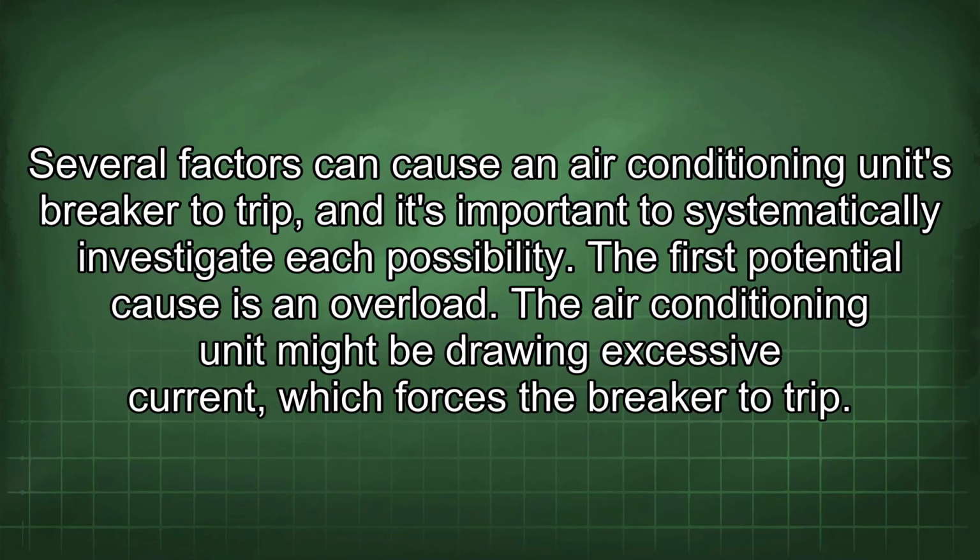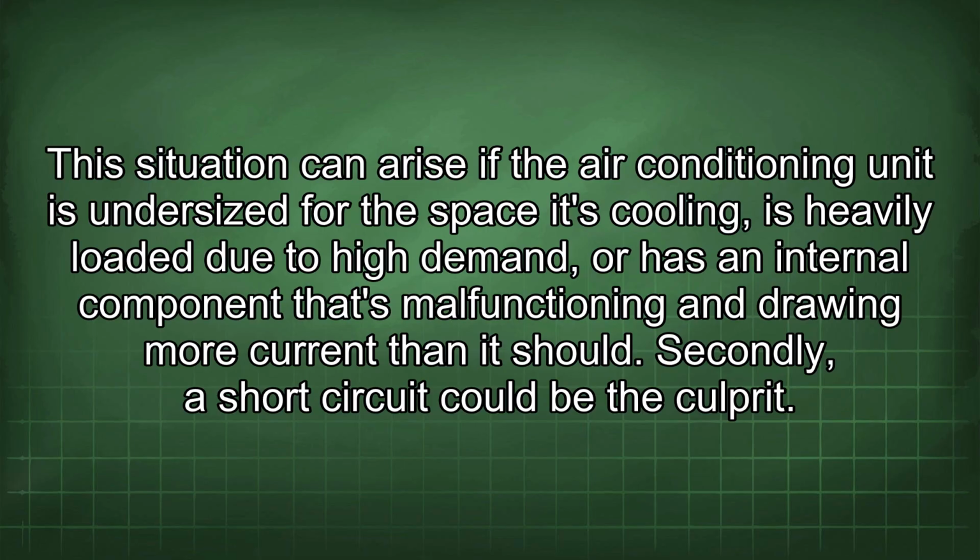Several factors can cause an air conditioning unit's breaker to trip, and it's important to systematically investigate each possibility. The first potential cause is an overload. The air conditioning unit might be drawing excessive current, which forces the breaker to trip. This situation can arise if the air conditioning unit is undersized for the space it's cooling, is heavily loaded due to high demand, or has an internal component that's malfunctioning and drawing more current than it should.